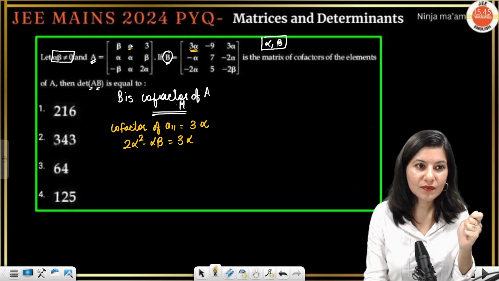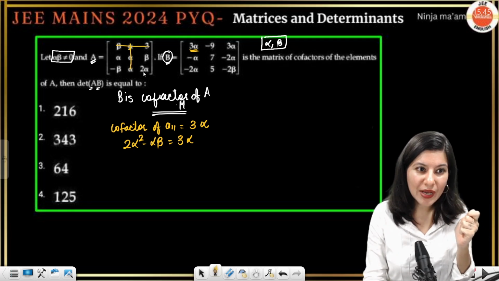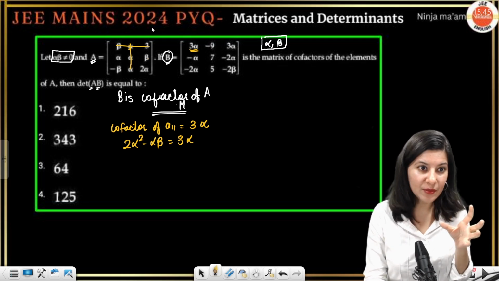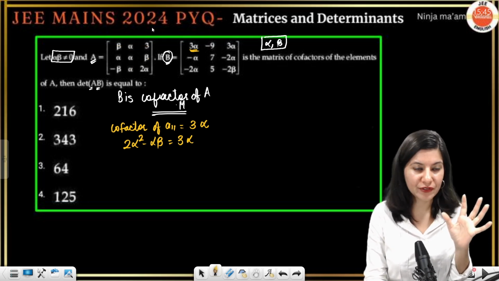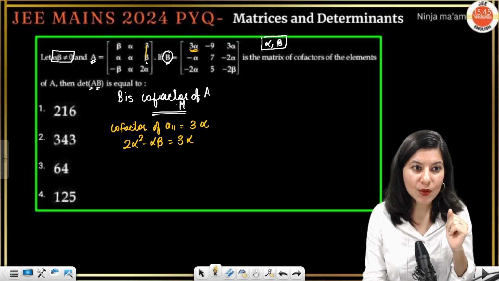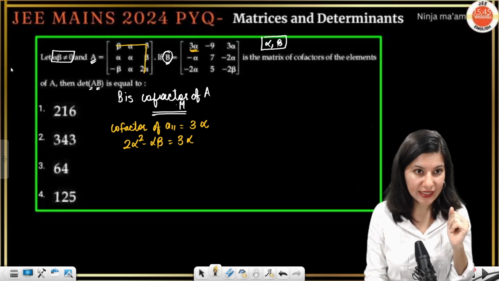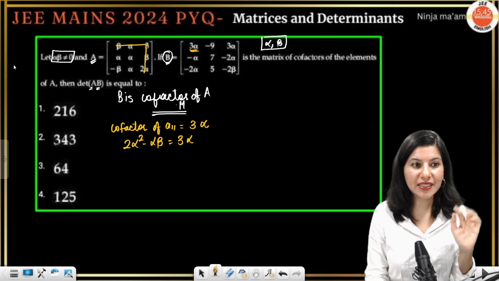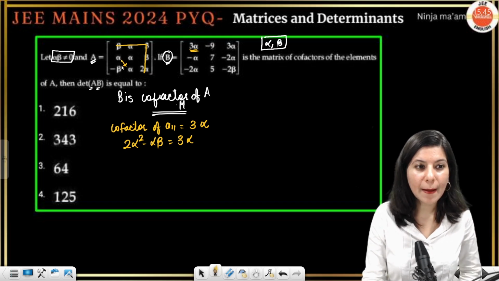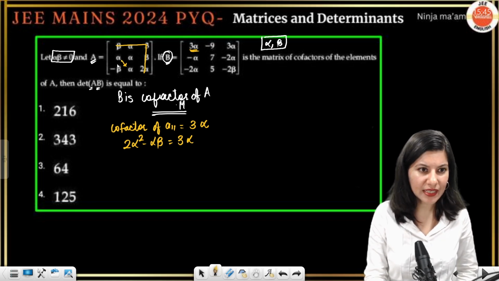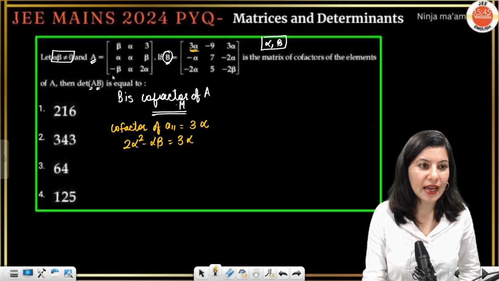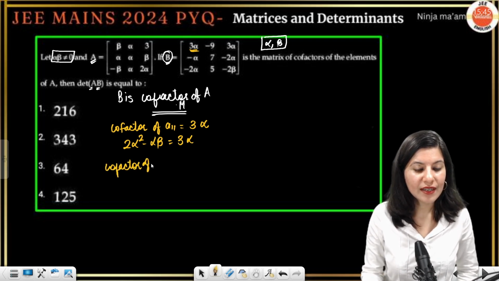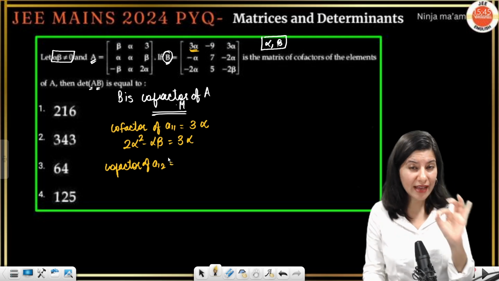A12. So 2 alpha square plus beta square. Again, alpha and beta both are coming. Not good for us. Okay. Now A13 ka cofactor, let's find. So alpha square plus, again beta is involved. See, alpha square plus alpha beta, right? Beta is getting involved over here. And now we are going to calculate cofactor of, hopefully, A12. Hopefully it will have single variable.